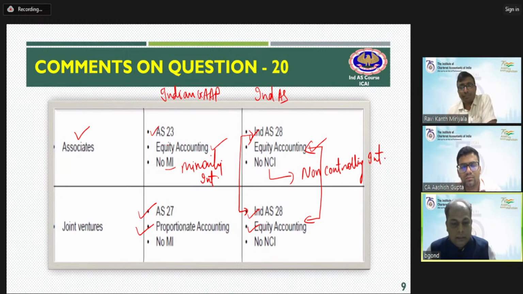Proportionate accounting means if you have a 40% share in the joint venture, all assets and liabilities to the extent of 40% you will incorporate in your consolidated financial statements. Again, there is no concept of MI, that is minority interest, as well as no concept of NCI in the Ind AS. This is the major difference between associate and joint venture amongst Indian GAAP and Ind AS.